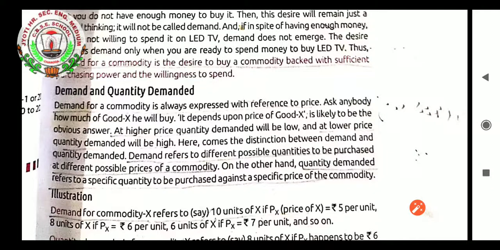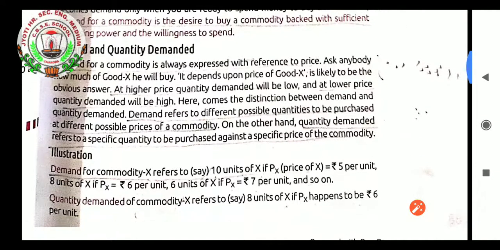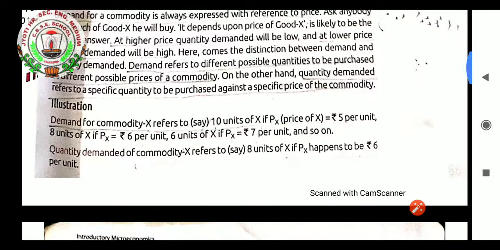Demand refers to different possible quantities to be purchased at different possible prices of a commodity. On the other hand, quantity demanded refers to a specific quantity to be purchased against a specific price of the commodity. Demand for a commodity X refers to, say, 10 units of X if the price of X equals rupees 5 per unit, 8 units of X if Px equals rupees 6 per unit, 6 units of X if Px equals rupees 7 per unit.